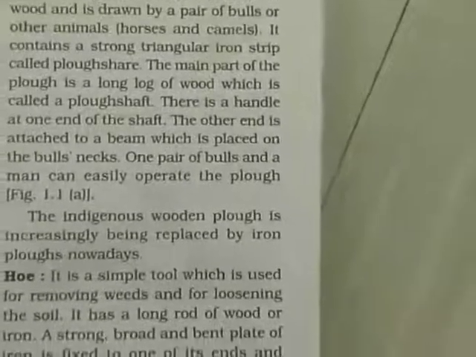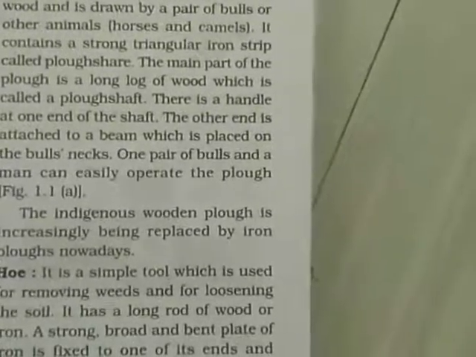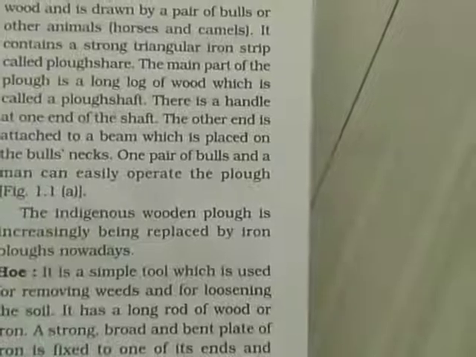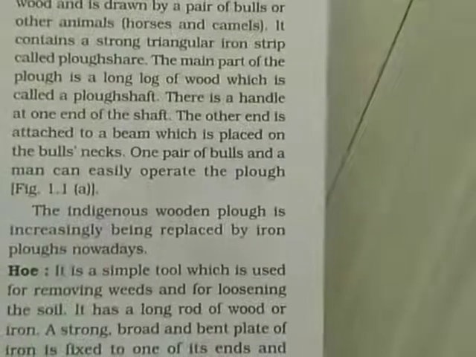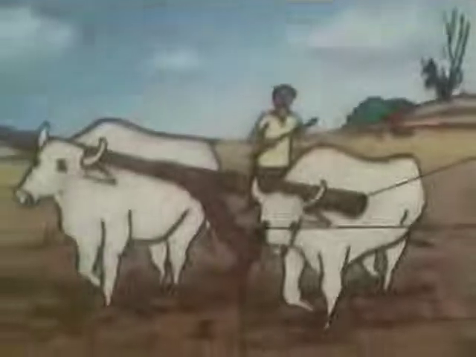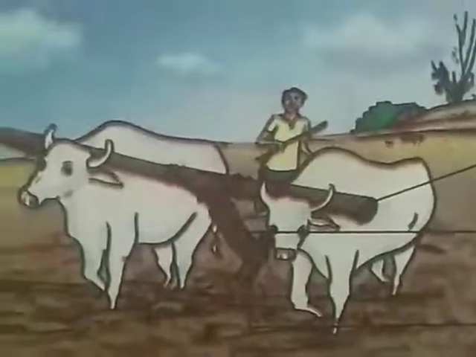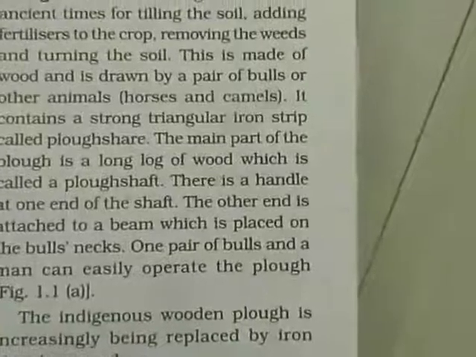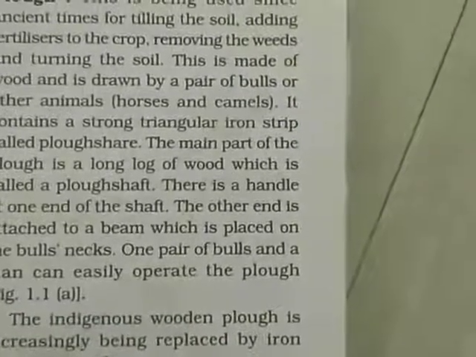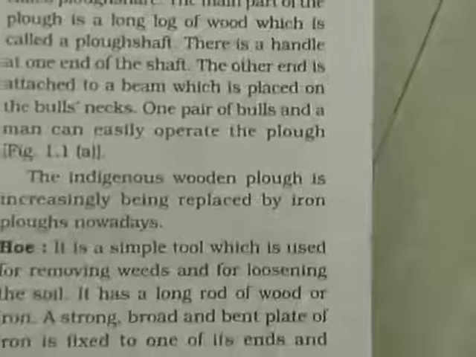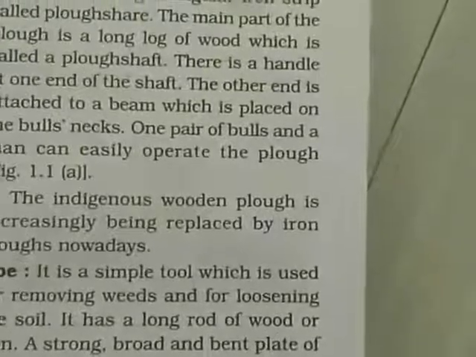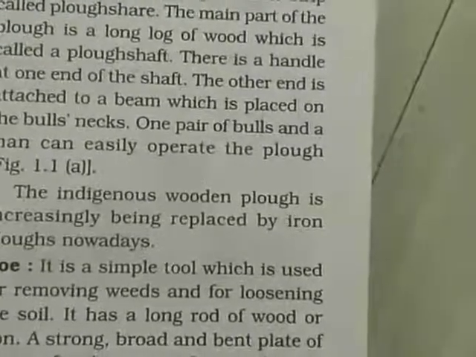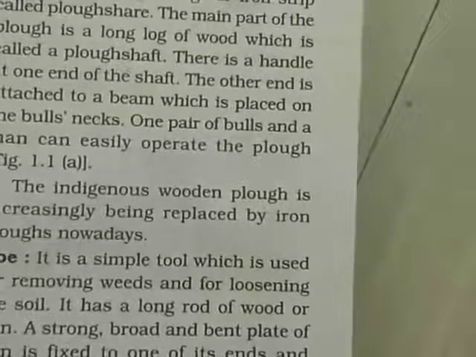The main part of the plough is a long log of wood which is called a plough shaft. There is a handle at one end of the shaft. The other end is attached to the beam which is placed on the bull's neck. See, some part of this plough is placed on the bull's neck. One pair of bulls and a man can easily operate the plough. To operate it, we need a man and a pair of bulls.